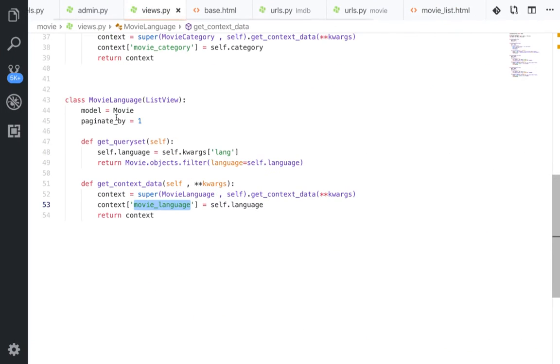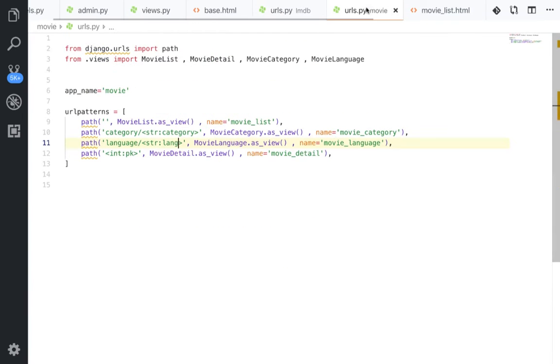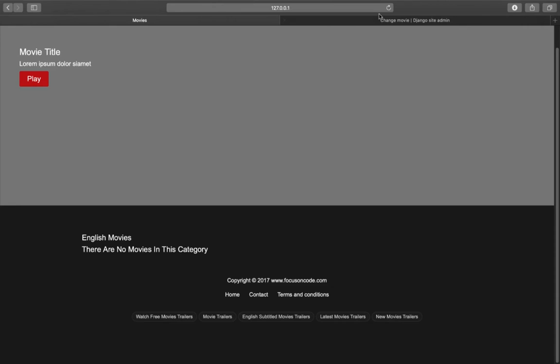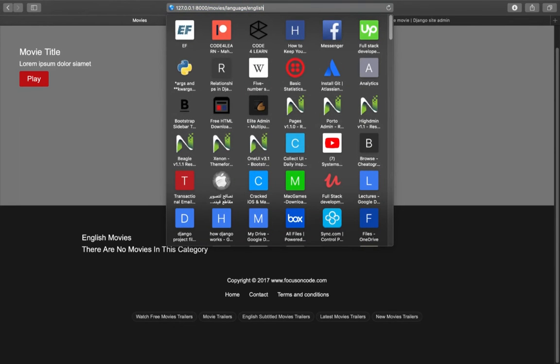So let's review our code. So first, we'll edit the movie as a model by one. So we'll get query set. We will get the language. We will return a Movie.objects.filter with language equal to self.language. Okay. And offset to get context data. We're gonna retrieve the movie language as self.language. So let's take a look at our URL. So we have language slash lang. So actually we should see movies here.